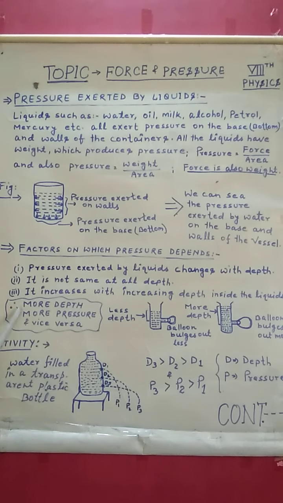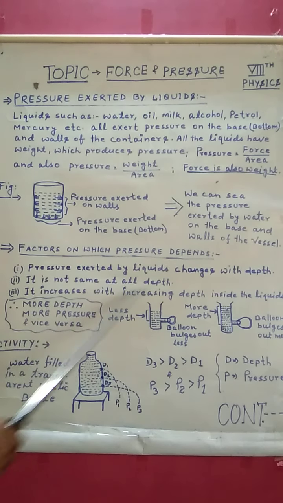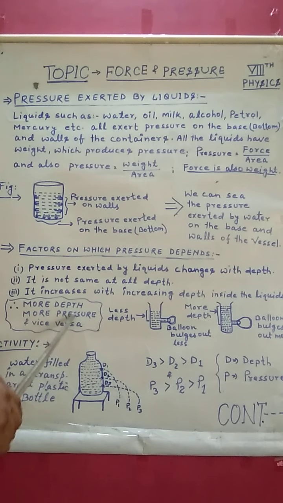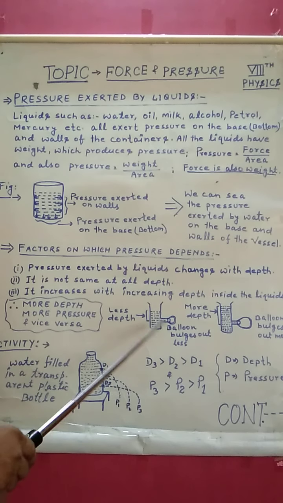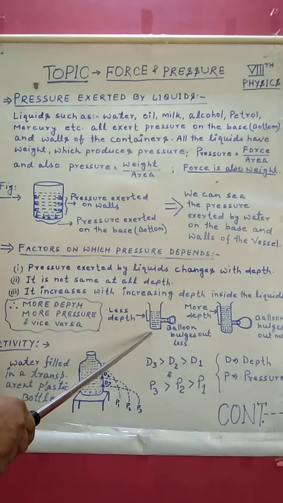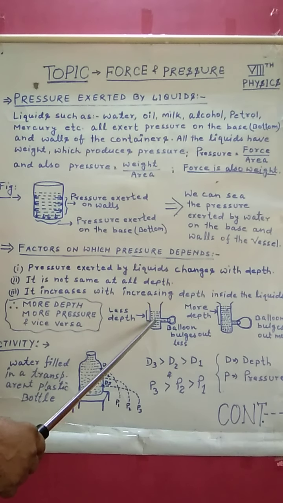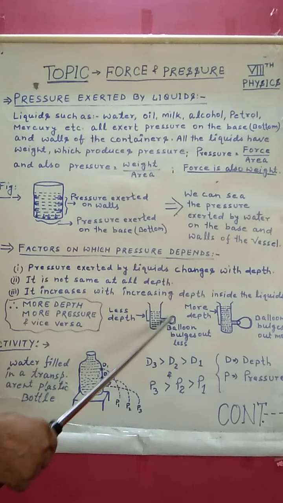This is the main fact for liquids. If you have more depth, more pressure will be exerted, and vice versa, meaning less depth, less pressure. With the help of these two figures, you can make it clear. One container is taken and one balloon is fixed here.